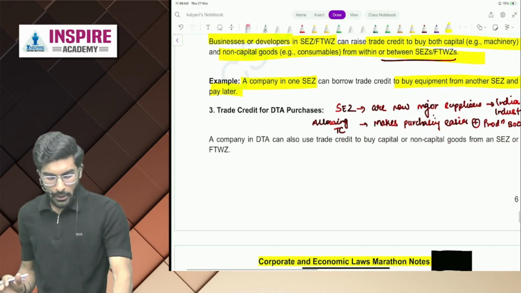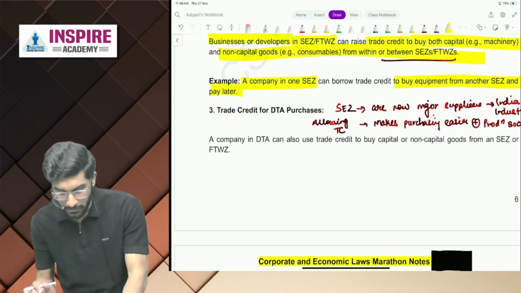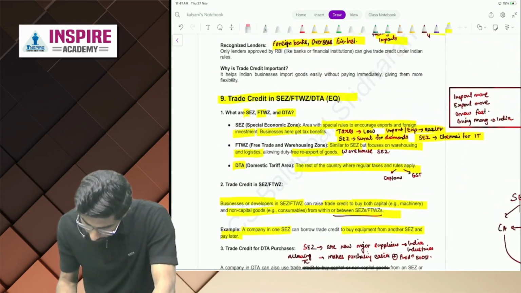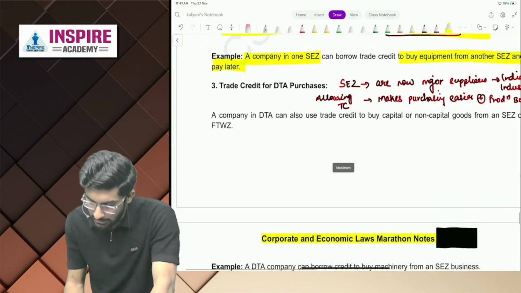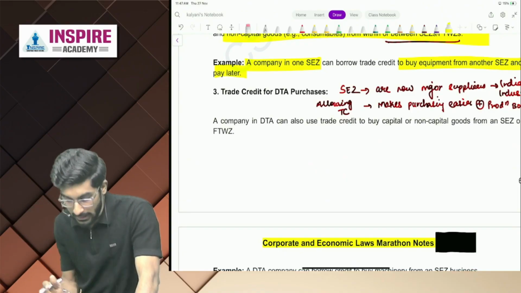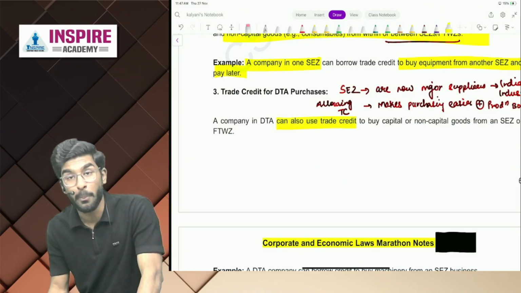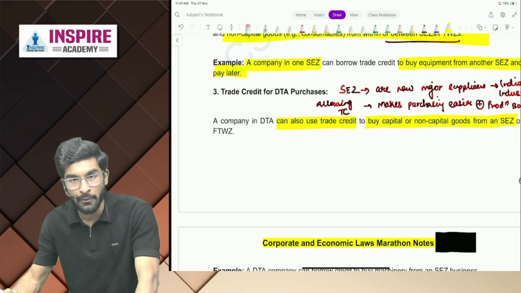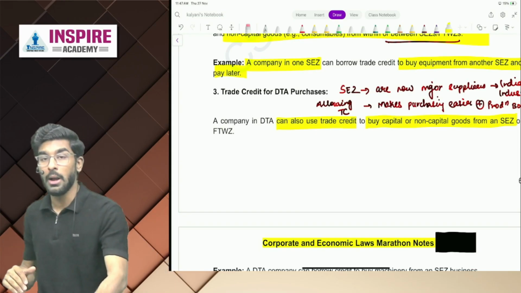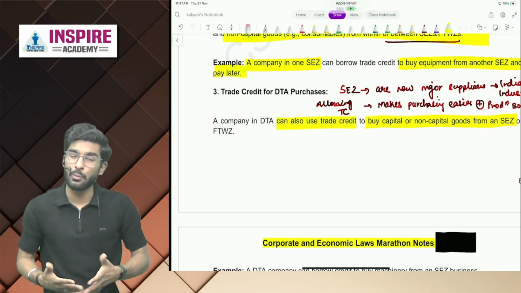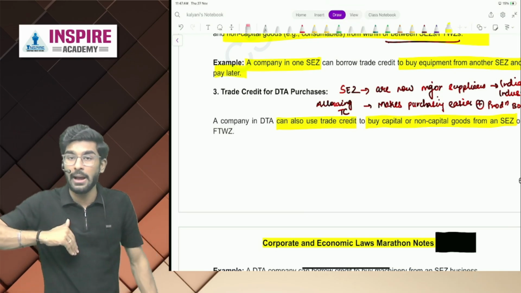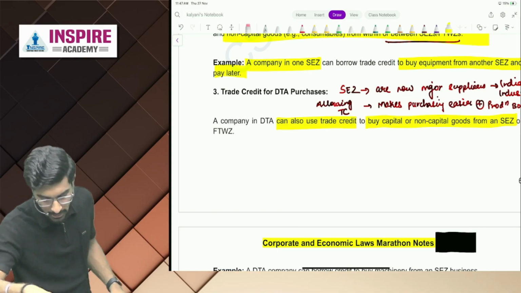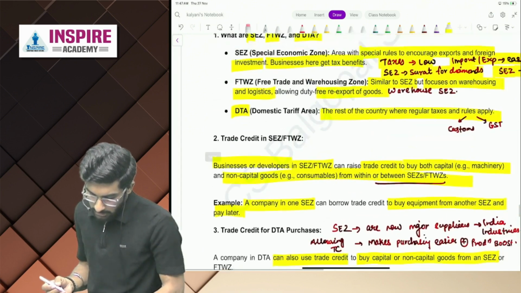Now TC for DTA purchases. A company in a domestic tariff area can use TC to buy capital and non-capital goods from SEZ, so that everyone will have a transaction with SEZ, because they know that if I purchase goods from SEZ, I will get a lot of TC. Yes or no, people? So three things we have understood.